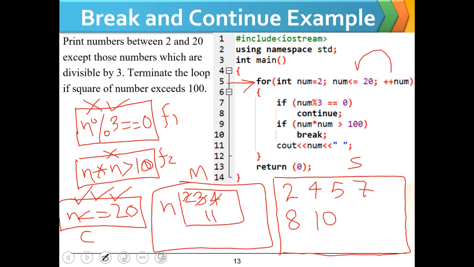this condition is true and this if is false, but this if is true because 11 times 11 is greater than 100. When this condition is true, we will get the break statement here, and when the break statement comes, the loop will be terminated and we will get to this line and the program will be terminated here. So we will get 2, 4, 5, 7, 8 and 10 on the output screen.